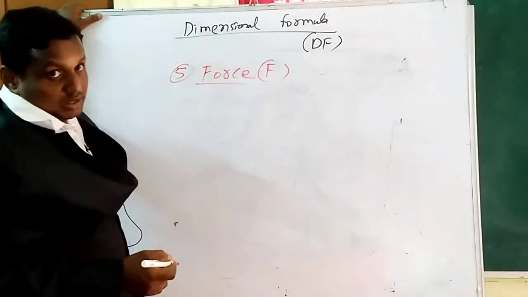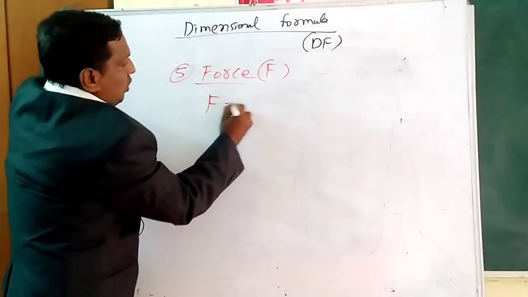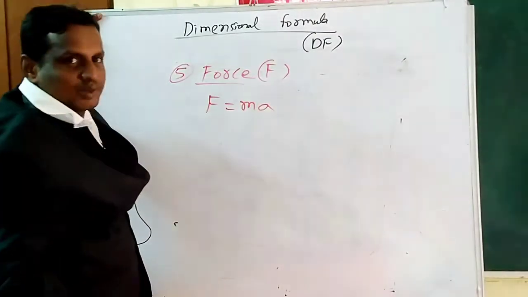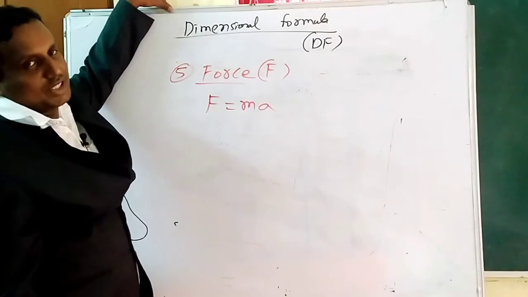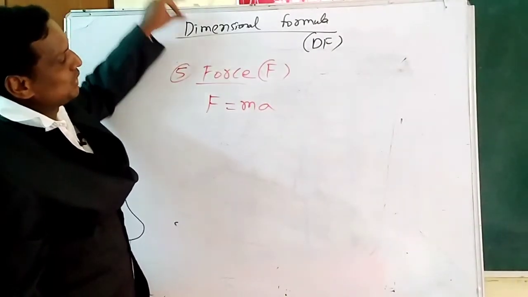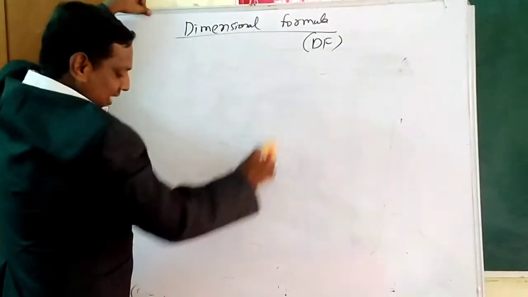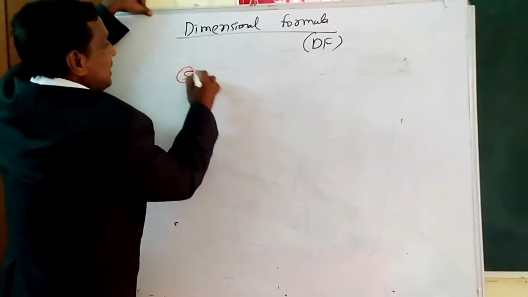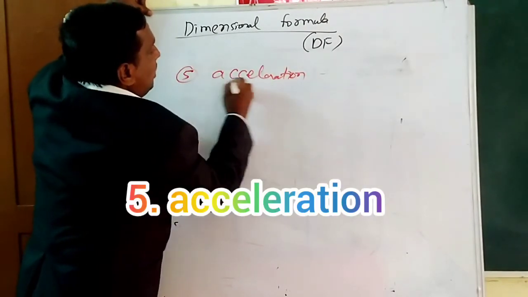So we know according to Newton's second law of motion we can write here force F equal to ma. Force equal to mass into acceleration. So to know force, compulsory we should know acceleration. So we can discuss acceleration first. Fifth one is now acceleration.